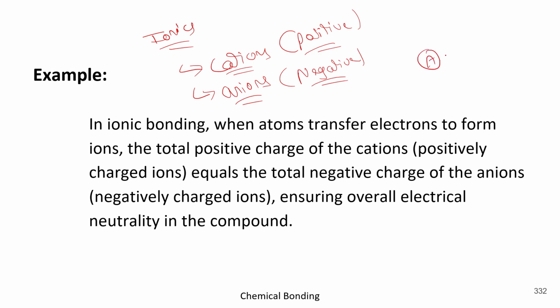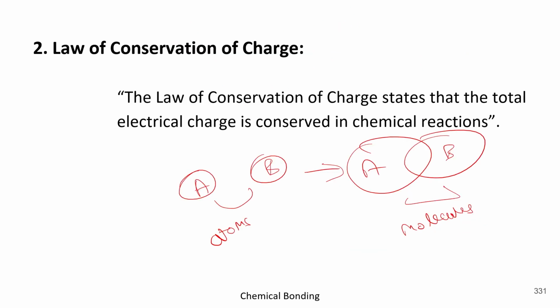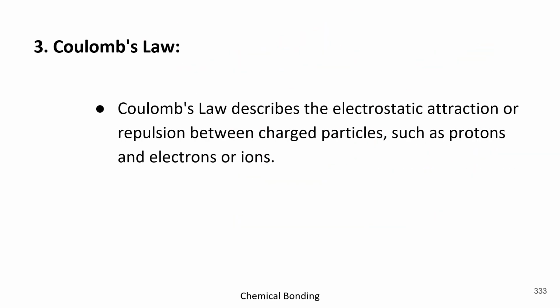So whenever A gets combined with B, it will never happen that in some scenario cations are increasing and in some scenario anions are increasing. So to balance the equation, cations are always equal to the anions. The positive particles are always in accordance with the negative particles after the combination, as stated by the law of conservation of charge. Got it? Now let's move forward.